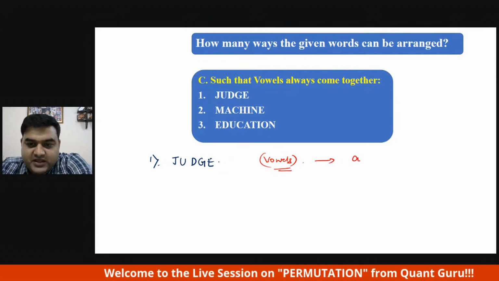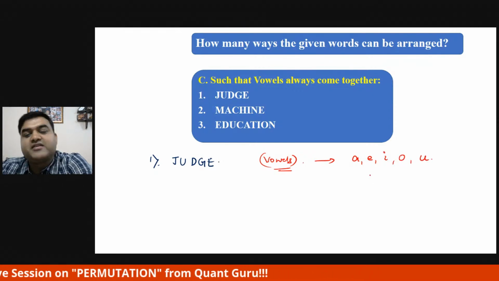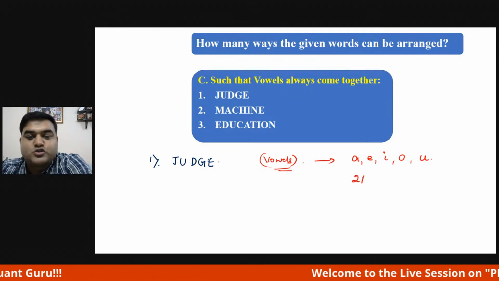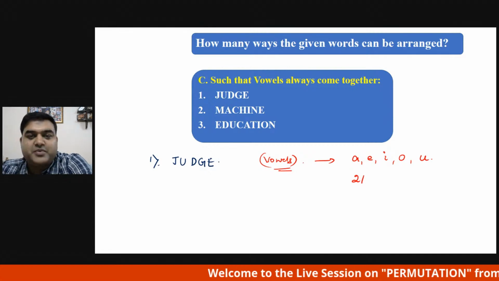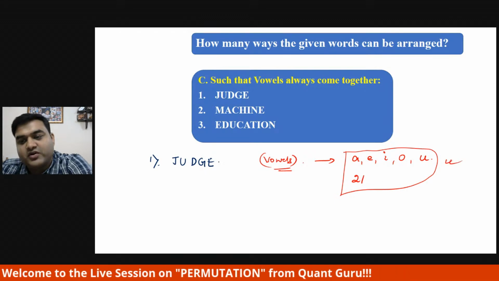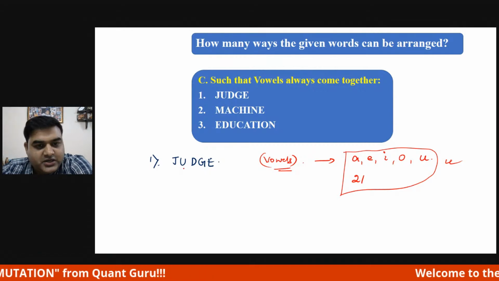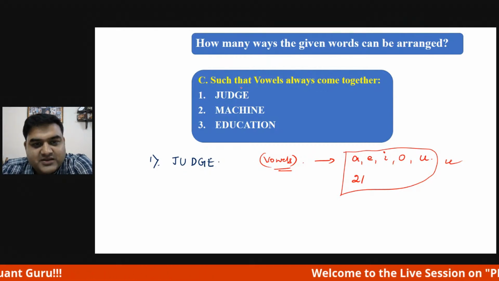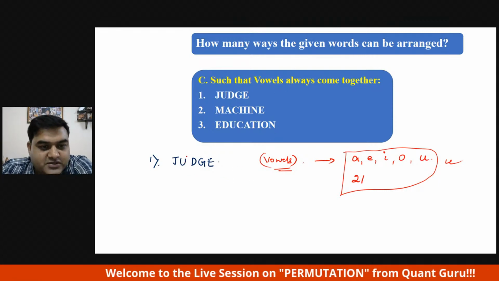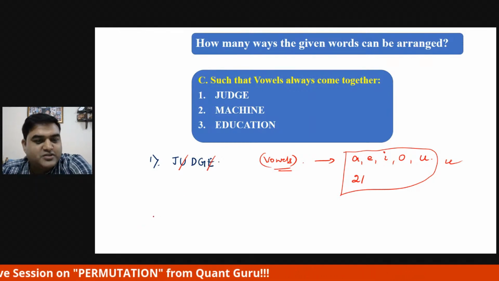Vowels are A, E, I, O, U, and the remaining 21 letters are consonants, right? There are 26 letters in the English alphabet. Now listen and see this carefully. When they say that vowels always come together, identify the vowels. U and E are vowels, no other vowels, right?